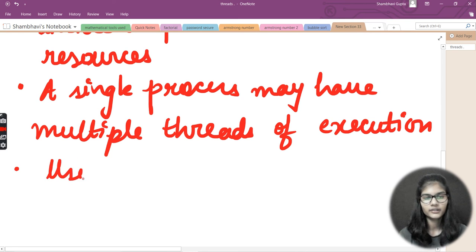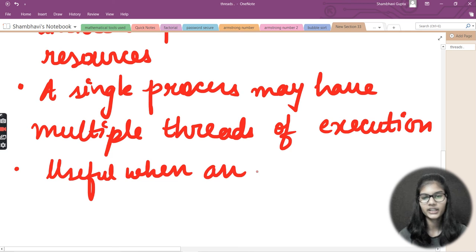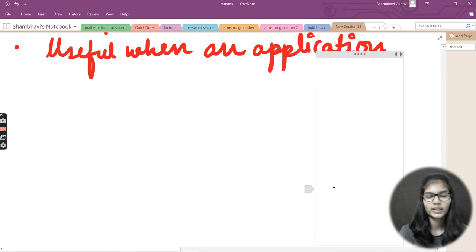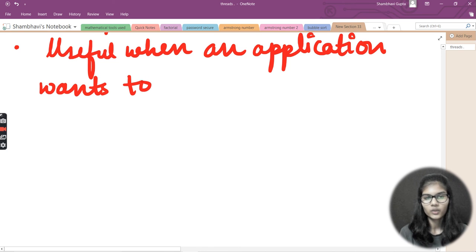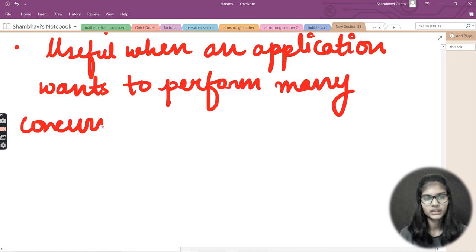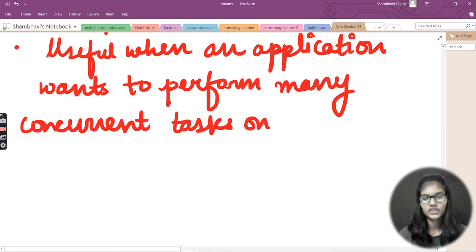So I'm just writing here: useful when an application wants to perform many concurrent tasks on shared data.